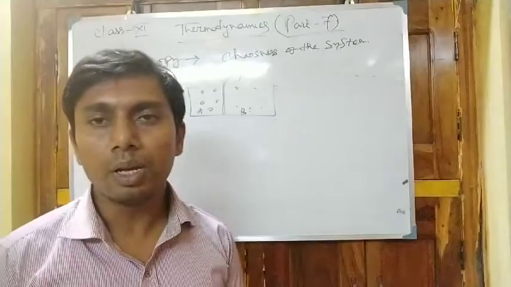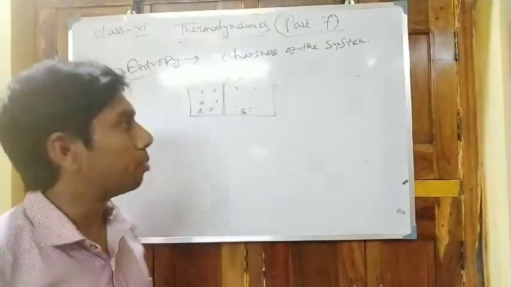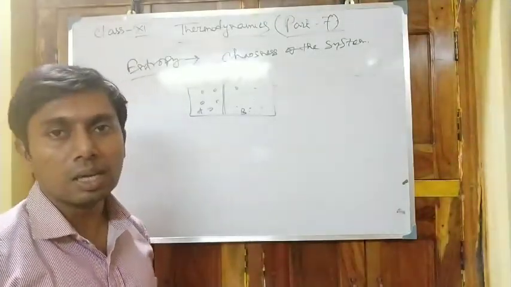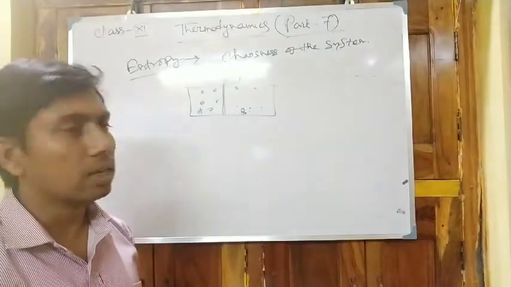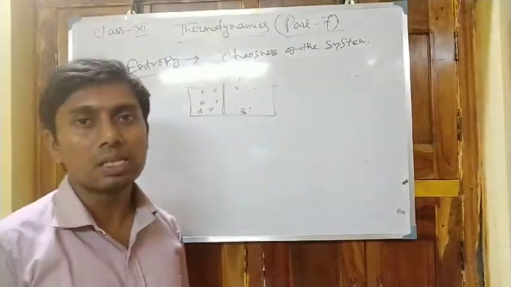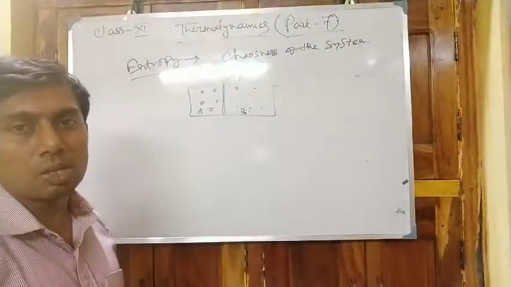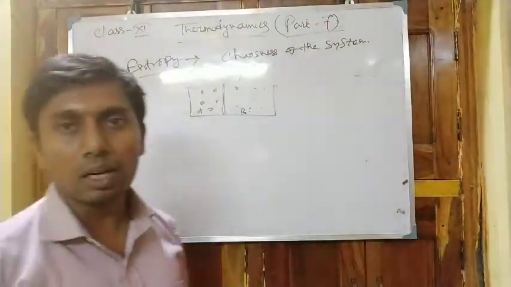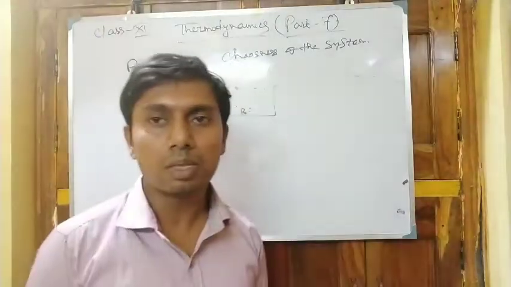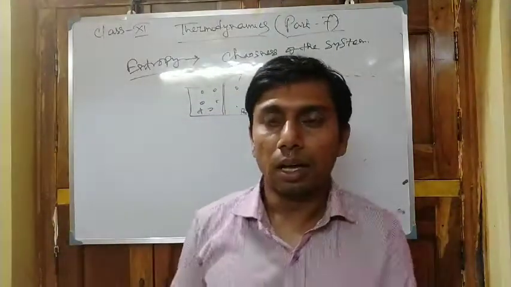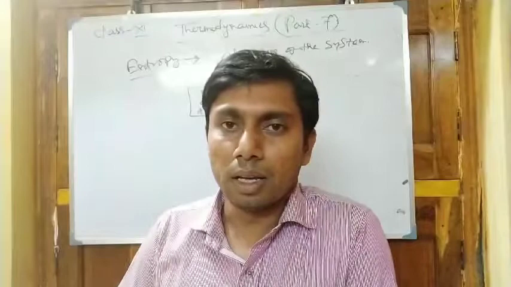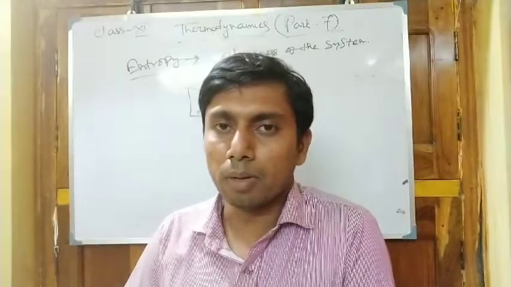The free movement of the gaseous mixture leads to an increase in the chaosness of the system, and this is known as entropy. It is positive for a reversible process.